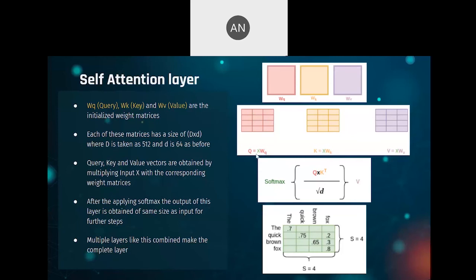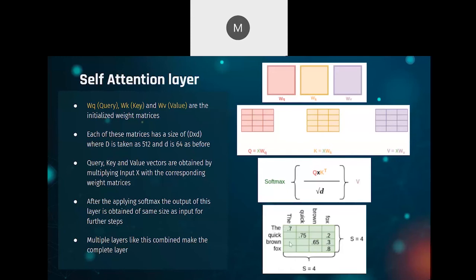Now, after obtaining capital Q, capital K, and capital V, we will take the transpose of K and make this multiplication of Q times K transpose. This matrix would have a dimension of 4 cross 4 because Q is 4 cross 64 and K transpose would be 64 cross 4. After making this multiplication, we'll divide it by the root of small d, which is root 64 or 8.